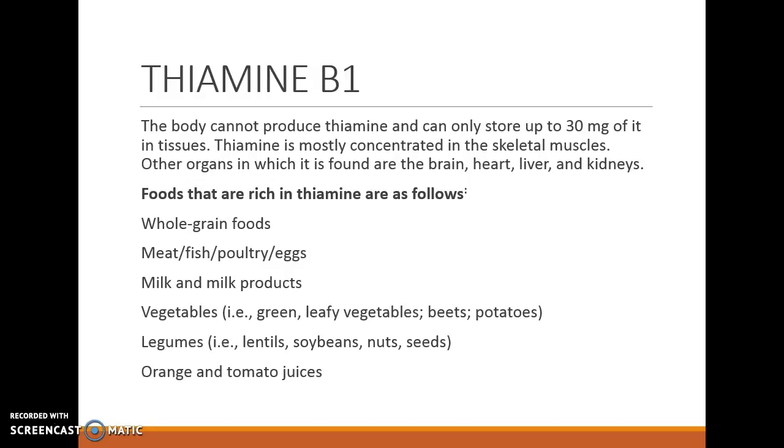The body cannot produce thiamine and only stores 30 milligrams in the tissue. It's mostly concentrated in skeletal muscle. Foods that are rich in thiamine are things like whole grains, meats, fish, poultry, and eggs, milk and milk products, vegetables, particularly green leafy vegetables, legumes like lentils, soybeans, nuts, and seeds, and also orange and tomato juices. It's found in the brain, heart, liver, and kidneys as well.